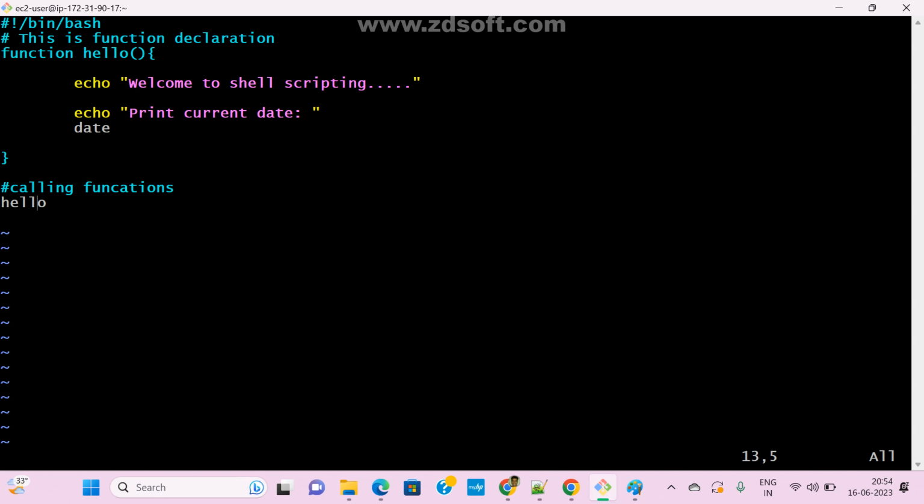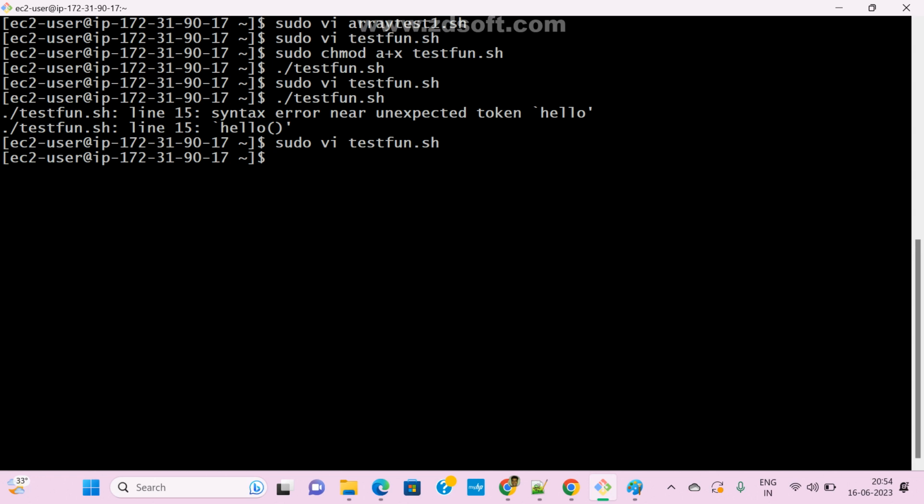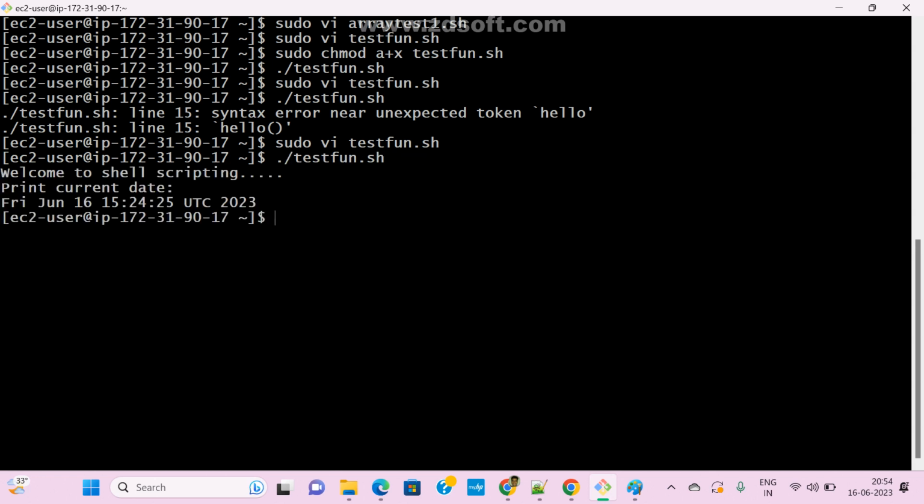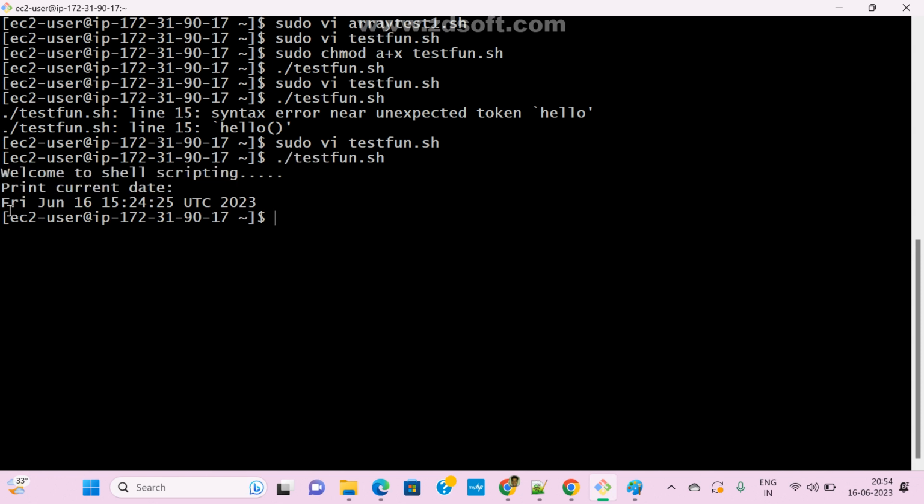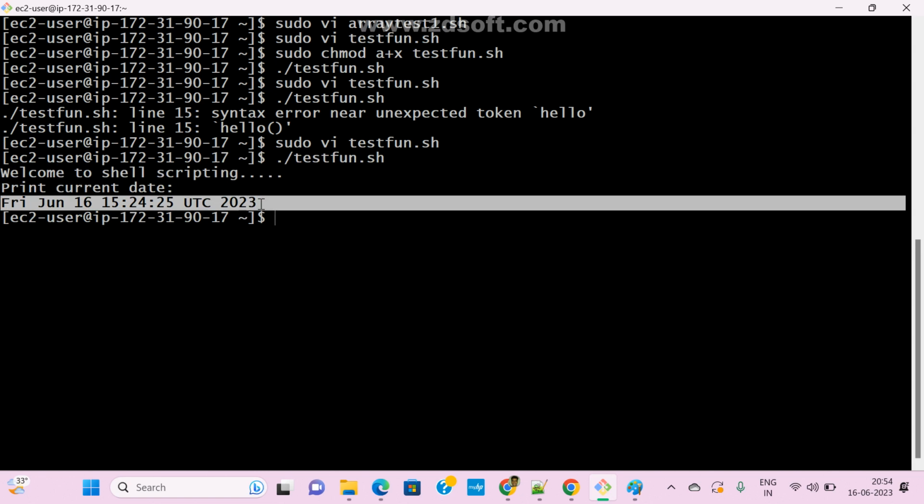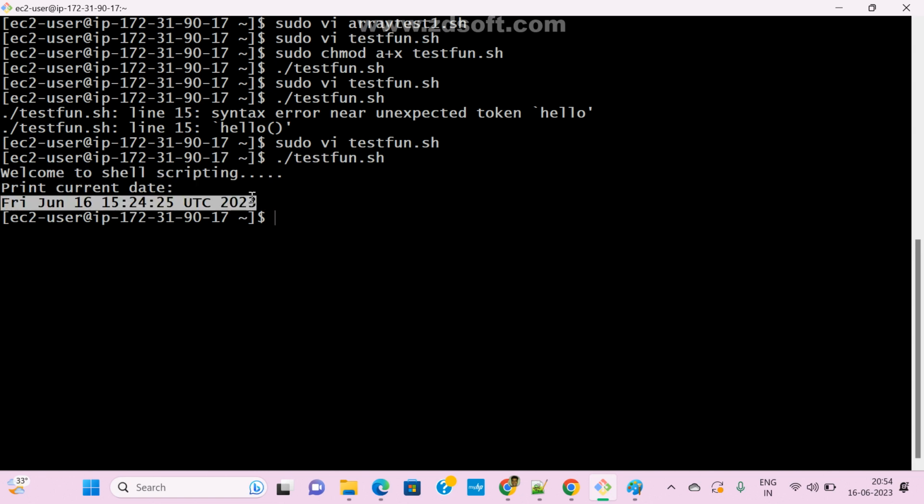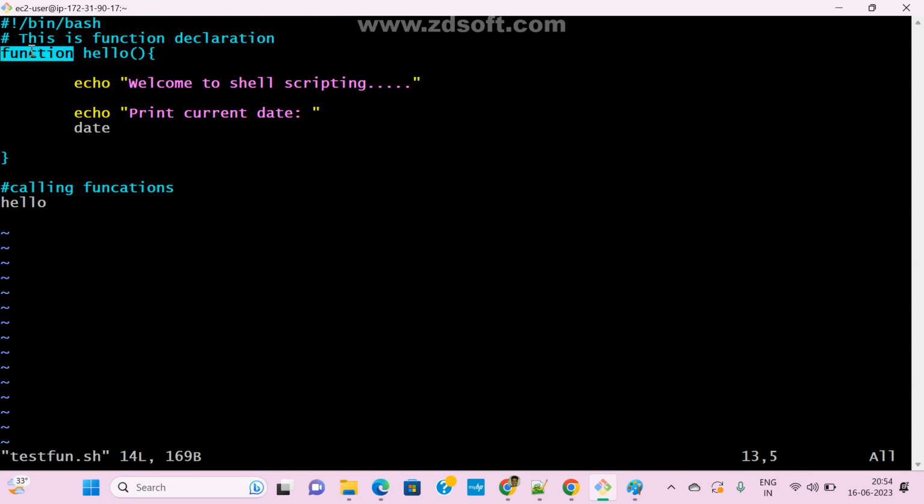Escape colon x. Now see, run it. Now see here, welcome to shell scripting, and it prints the current date. What is current? I called one command, right? The date command. So now it is printing your current date and time. Now this is my function declaration.